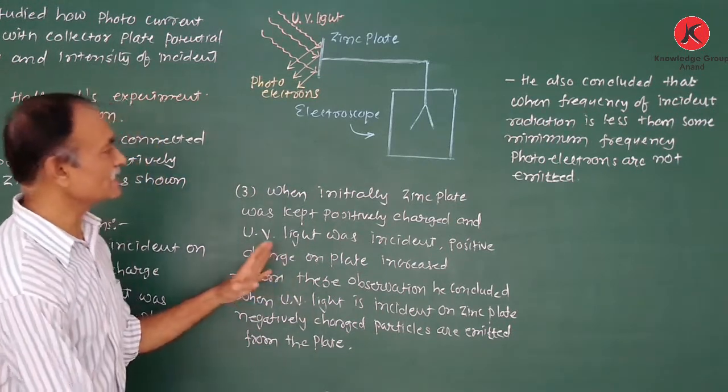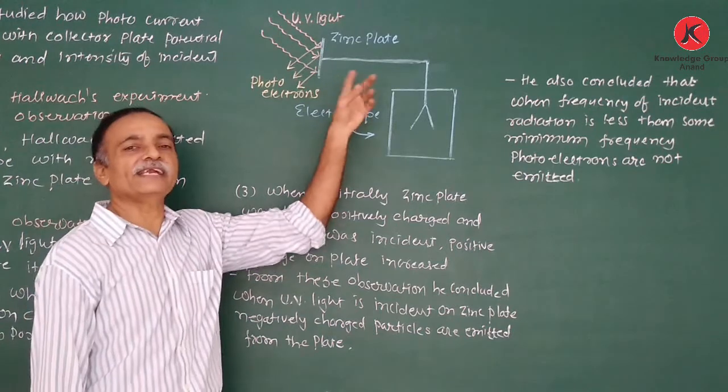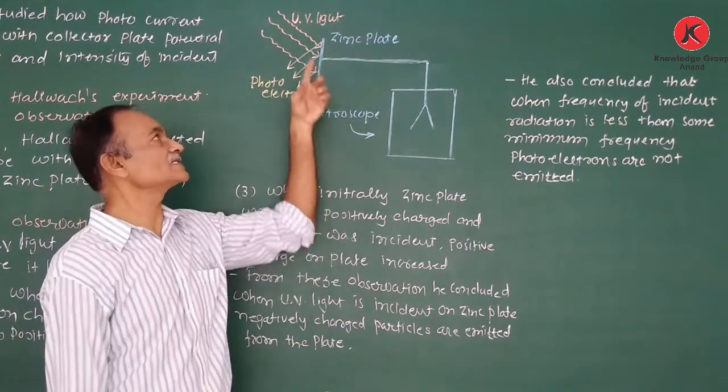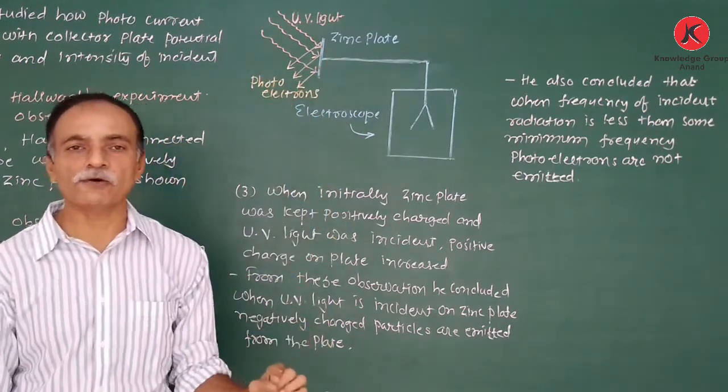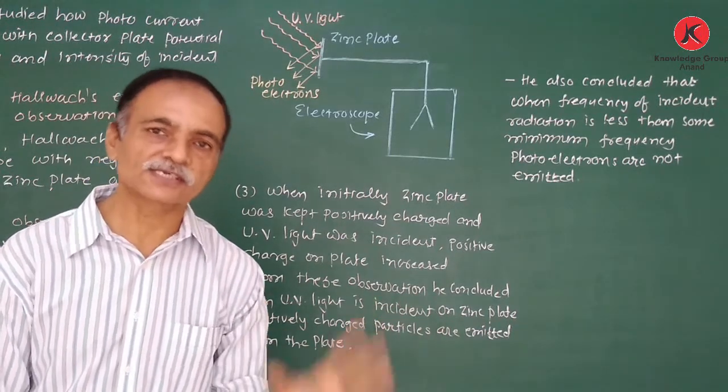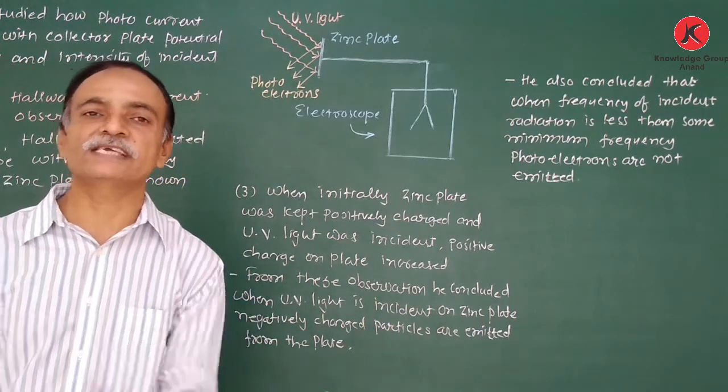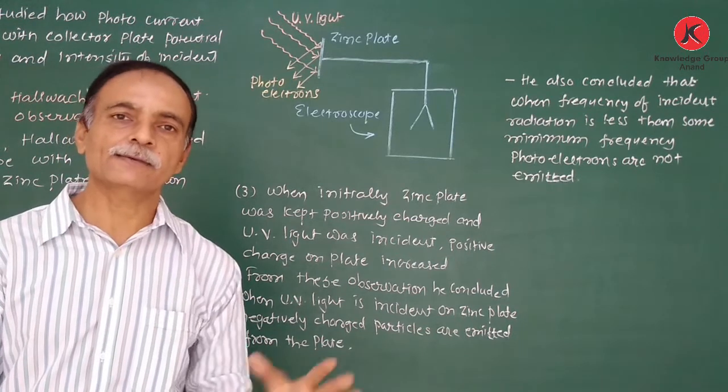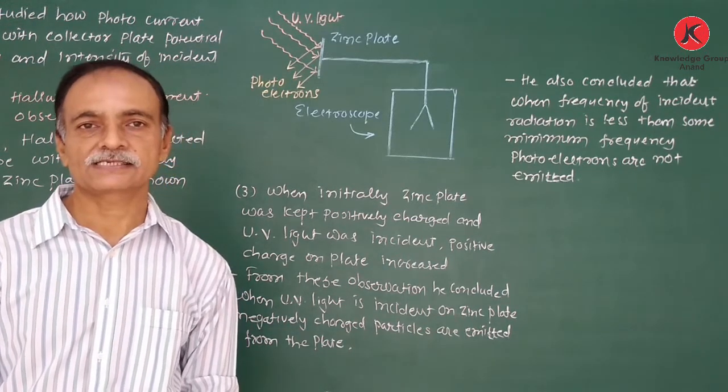So these three observations suggest that the negative charge on the zinc plate decreases due to the incidence of ultraviolet light. It shows the electrons are emitted from the zinc plate, that is, photoelectric emission takes place.